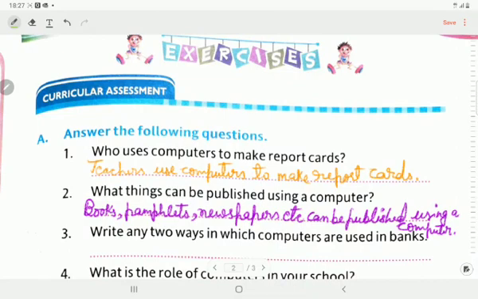Now next, the question is, write any 2 ways in which computers are used in banks. So we can write first, for withdrawing money, and second, for paying and receiving cash.